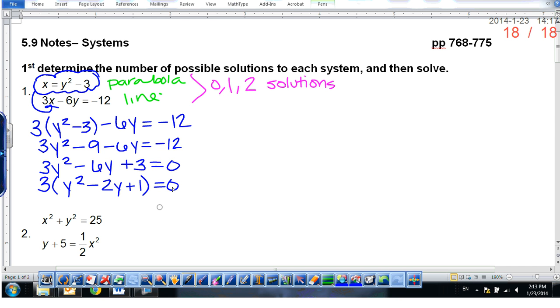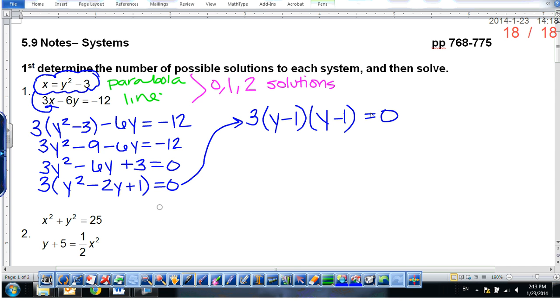All right, the easiest method to move forward here is to use factoring. So does y squared minus 2y plus 1 factor? Yes. We need the factors of positive 1 that add up to negative 2. Negative 1 and negative 1. So (y minus 1) times (y minus 1).